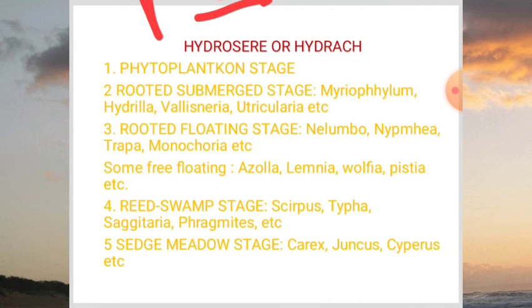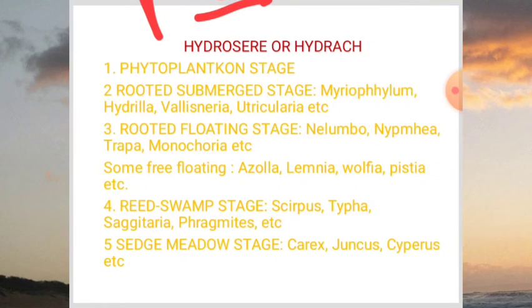Besides, some free floating plants also emerge, like Azolla, Lemna, Wolffia, Pistia. In this stage the pond became more shallow, and more oxygen and sunlight were able to reach the pond.